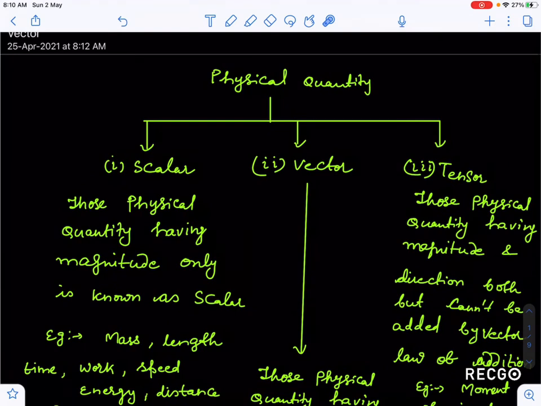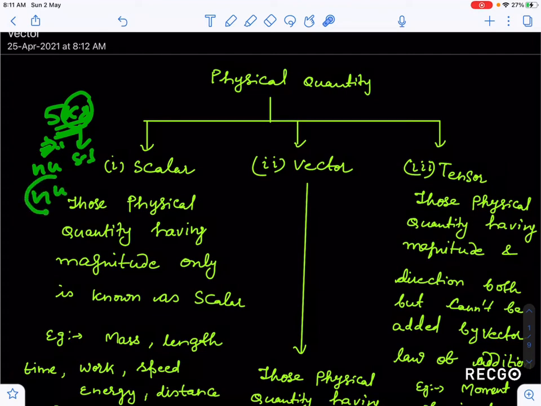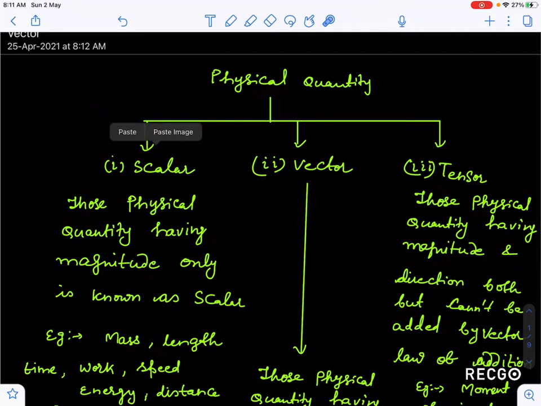So the first question that comes to your mind is, why is this a scalar quantity? Because suppose, guys, if we say 5 kg, then by saying 5 kg it completely defines the term mass, because 5 is the numeric value and kg is the SI unit. So this is a physical quantity, and 5 kg itself defines 5 kg of anything, like 5 kg of mango, 5 kg of potato. So a scalar quantity does not require any other thing to be expressed completely.